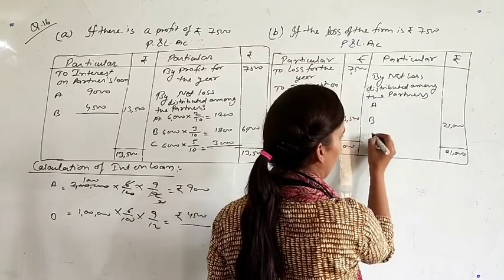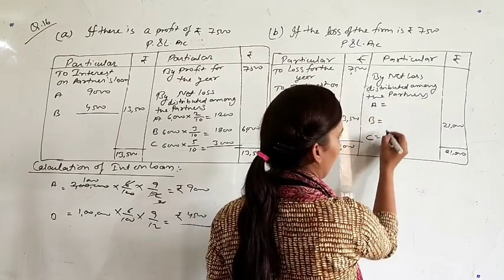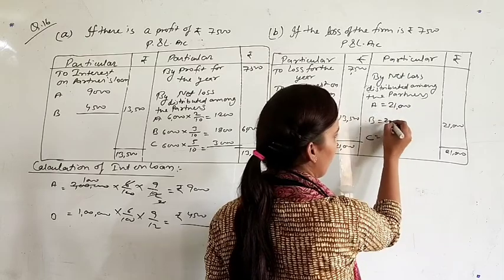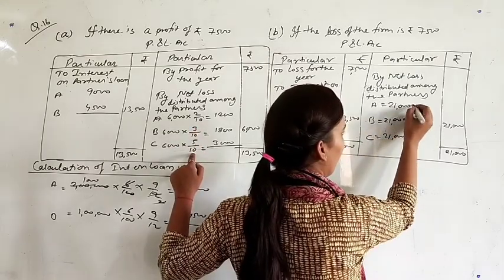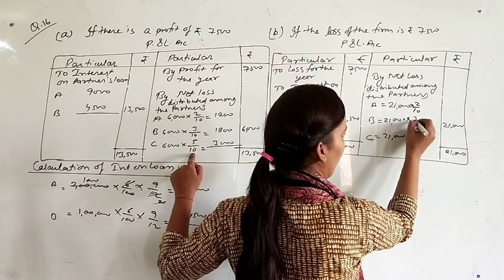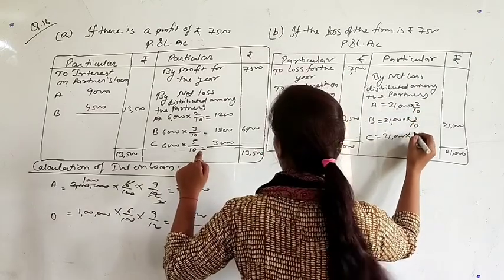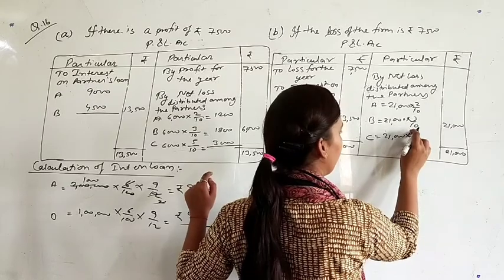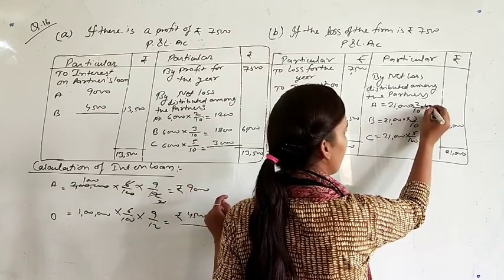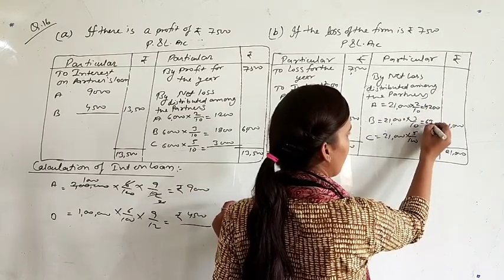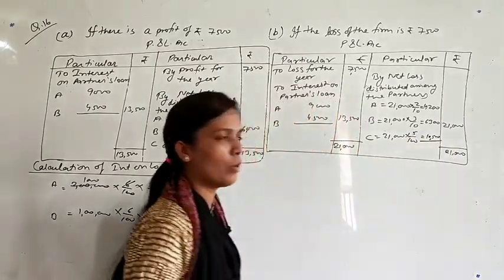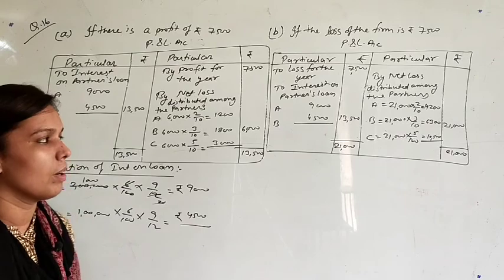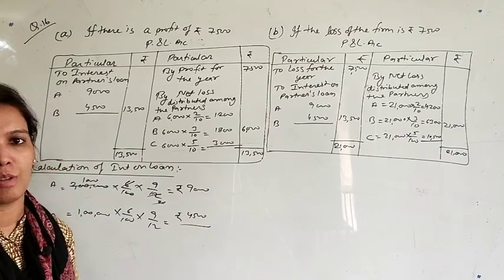Partners are A, B and C. 21,000 is the loss. Their share will be the same, 2 upon 10, 3 upon 10 and 5 upon 10. Solve this, it will be 4,200, 6,300 and 10,500. So like this 21,000 will be distributed among the partners. This was your question number 16.